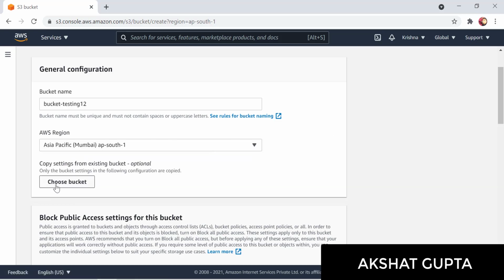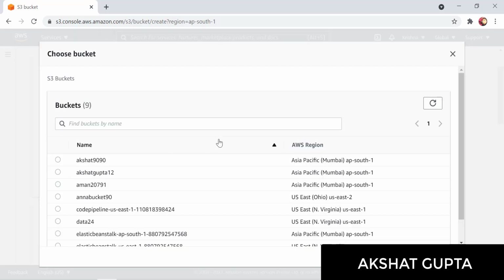So what is this choose bucket? When you click here, there will be some configurations which are set for the existing buckets, let's say Akshat 9090 or Akshat Gupta 12. If you want to copy these configurations and create a bucket, for example, this bucket Akshat 09090 is a public bucket, anybody from the world can access it.